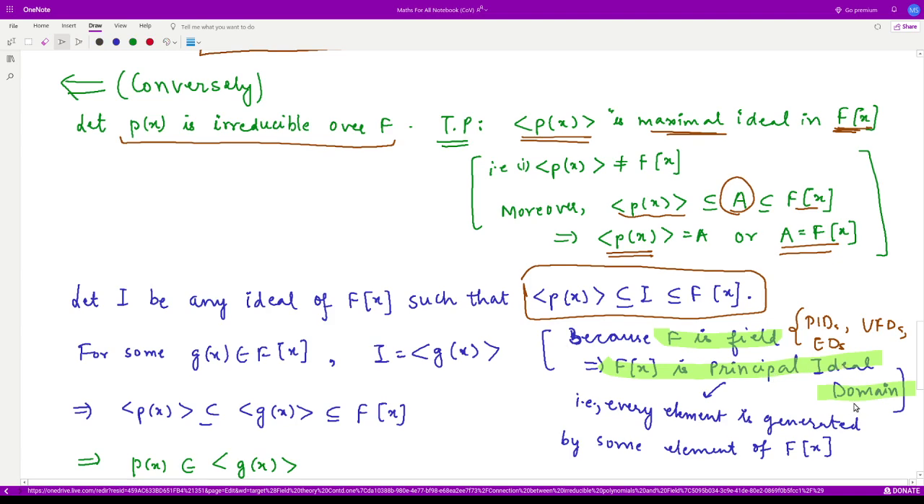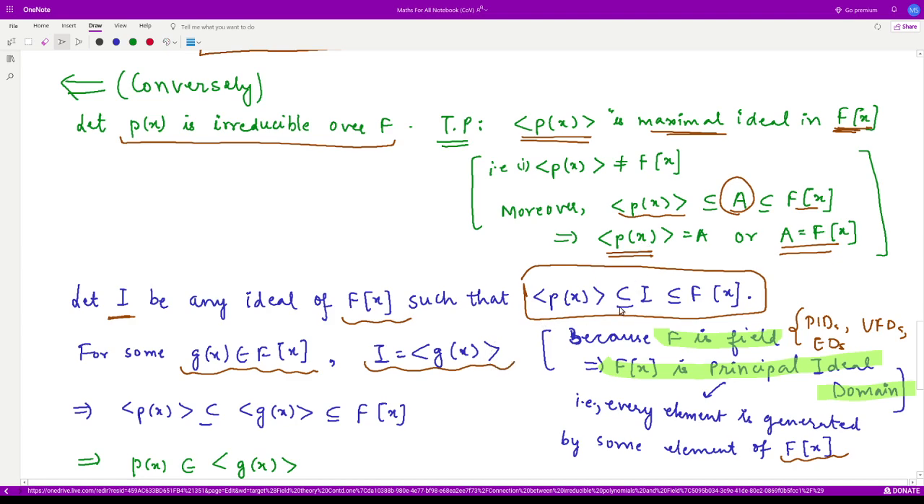And what is a principal ideal domain? You should also revise this. It is an integral domain in which every ideal is generated by some element of the given ring. And the ring we are considering is that of the polynomial rings. So now we are saying this I is an ideal of F[x], which is a principal ideal domain. That means if you take some element g(x) from this ring F[x], then this ideal should be generated by this element.